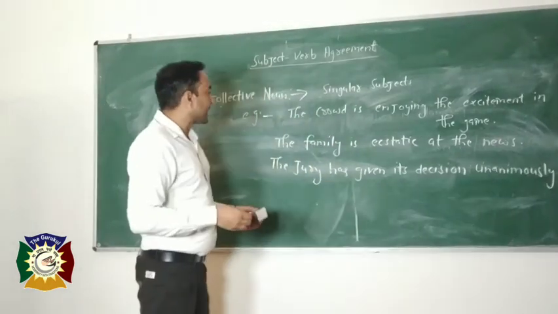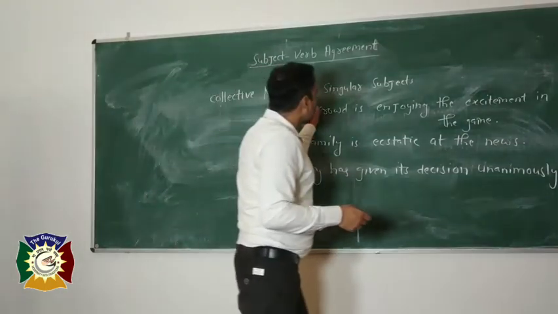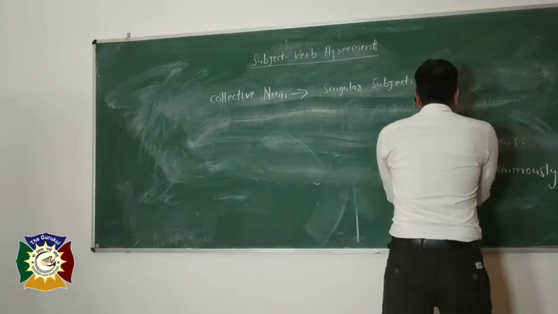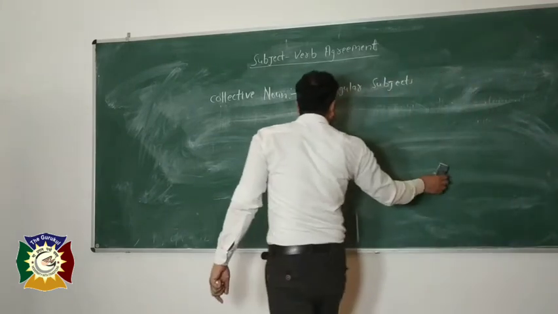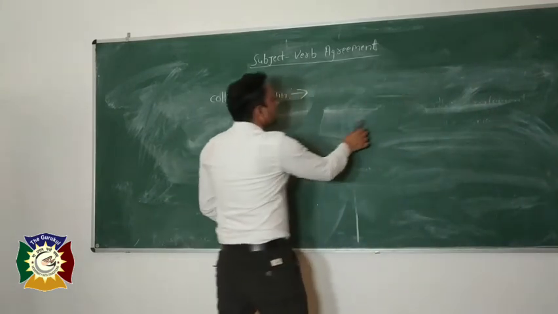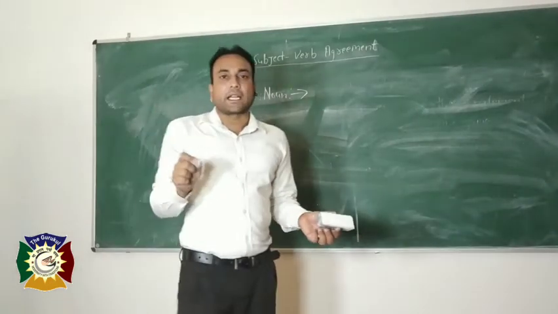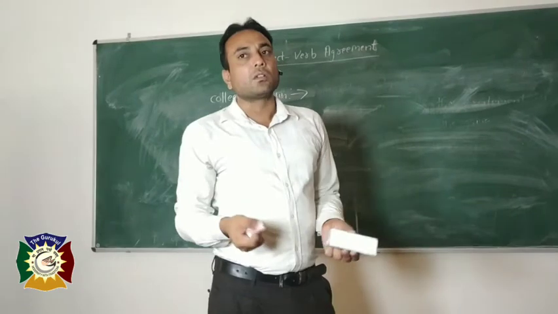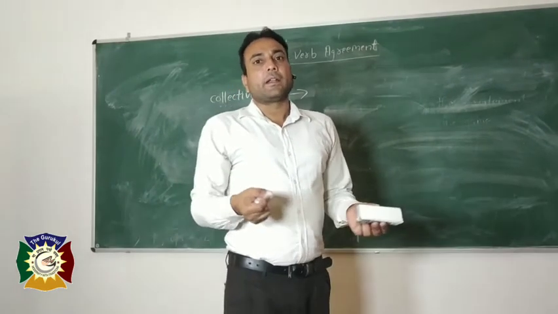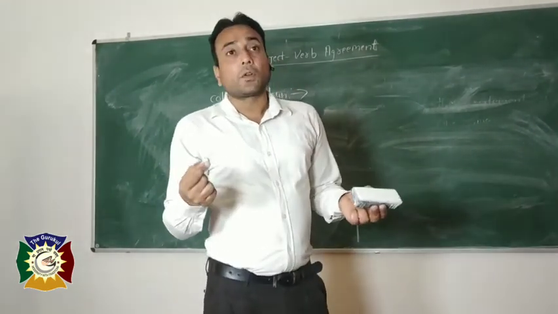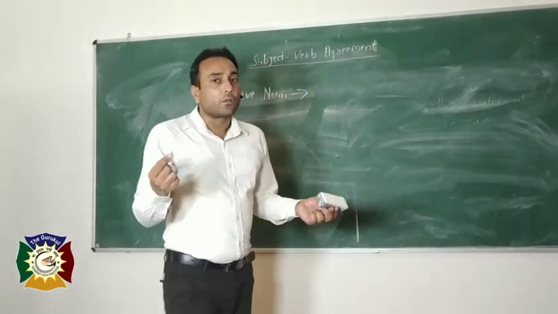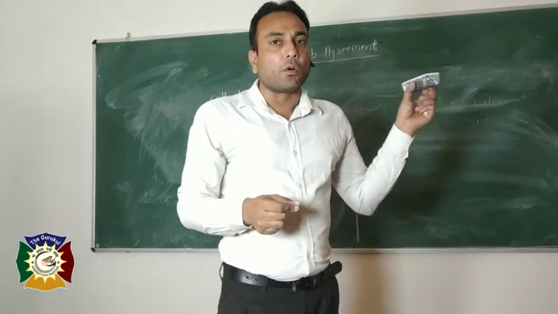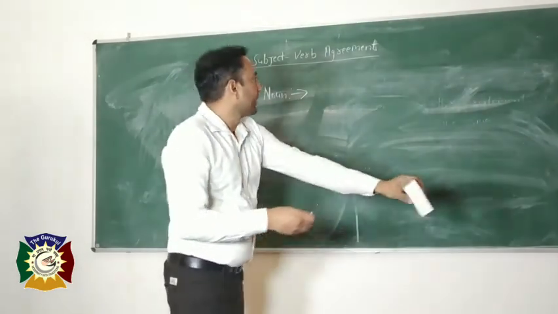Got it? And the second one is, there are some phrases of collective nouns, like a pack of wolves, a pack of dogs, a pride of lions, and a school of fish. This type of phrase always takes a singular verb. I am going to write it on the board so you will understand in a much better way.